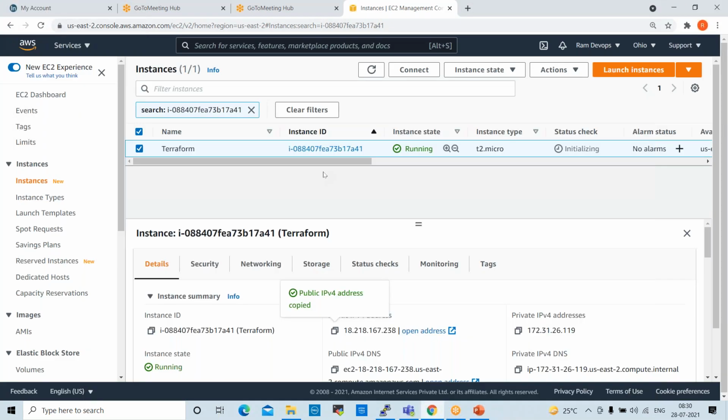Fine. Now let us go and download this software, Terraform.